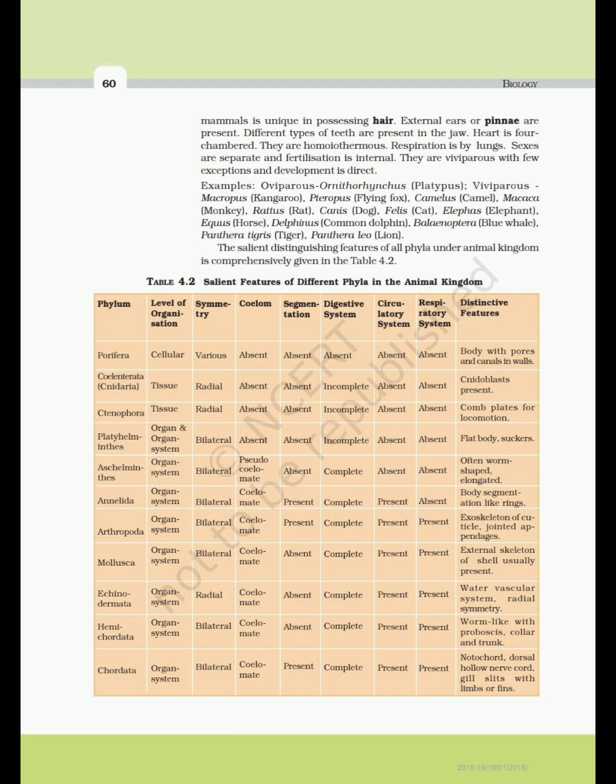Heart is four-chambered. They are homoeothermous. Respiration is by lungs. Sexes are separate and fertilization is internal. They are viviparous with few exceptions and development is direct. Examples: oviparous, Ornithorhynchus, platypus; viviparous, Macropus, kangaroo; Pteropus, flying fox; Camelus, camel; Macaca, monkey; Rattus, rat; Canis, dog; Felis, cat; Elephas, elephant; Equus, horse; Delphinus, common dolphin; Balaenoptera, blue whale; Panthera tigris, tiger; Panthera leo, lion. The salient distinguishing features of all phyla under animal kingdom are comprehensively given in Table 4.2.